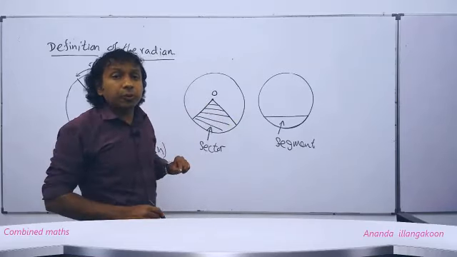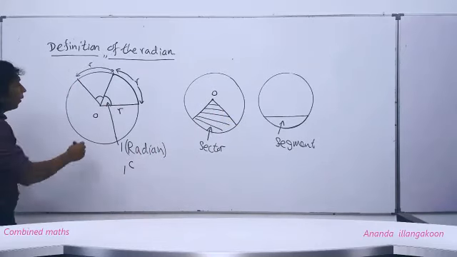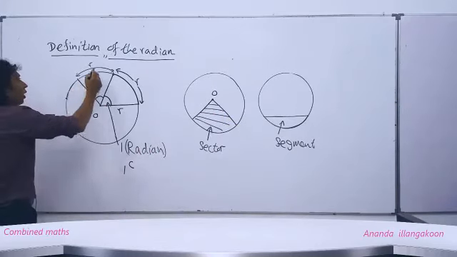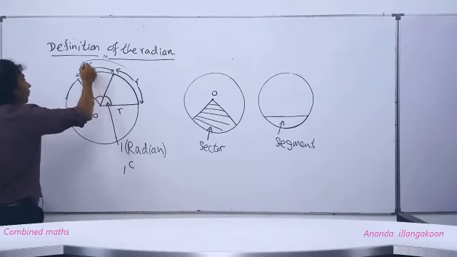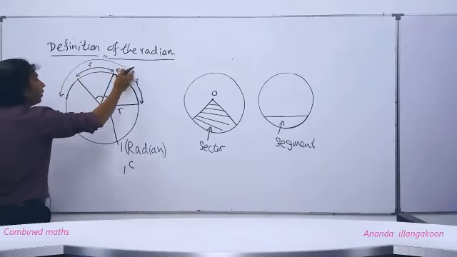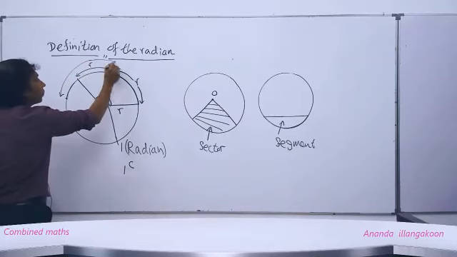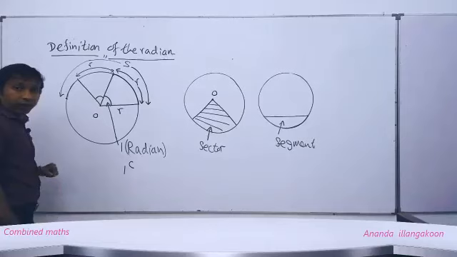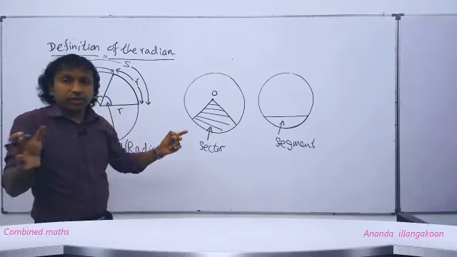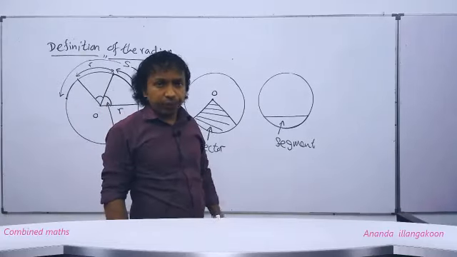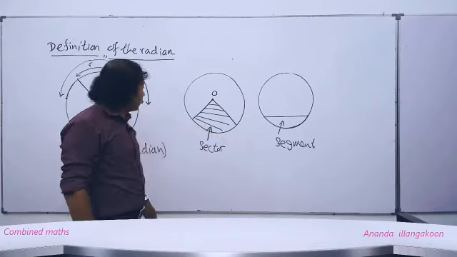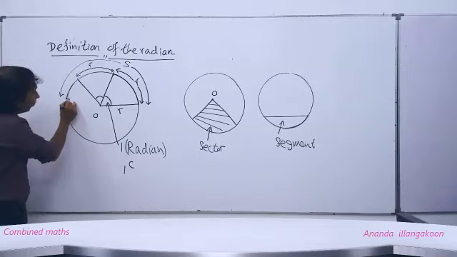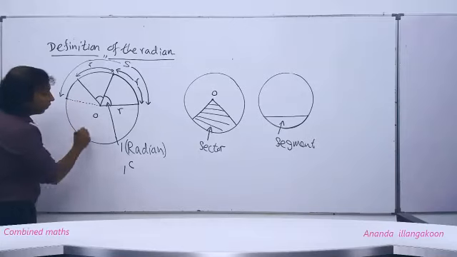Then, people, suppose we have a particular arc whose length is S. Okay, I am going to take a new arc whose length is S. Now the starting point and ending point of that arc I am going to join to the center.